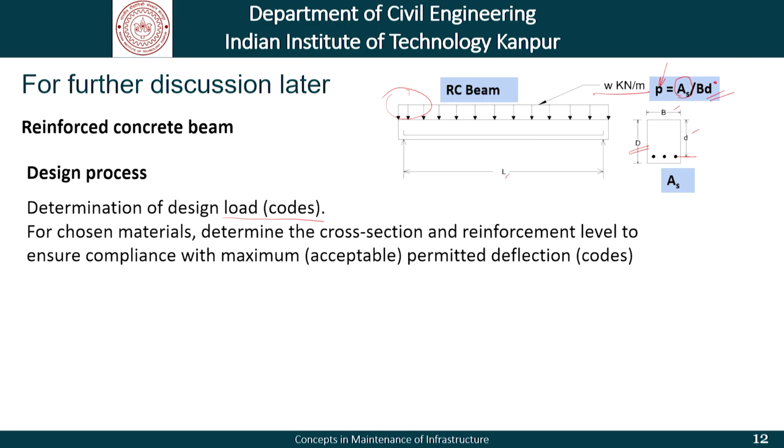Then in the design process, for the chosen materials, we have to determine the cross section and the reinforcement level to ensure compliance with the maximum acceptable permitted deflections and stresses and strains. That is, instead of only B and D or this overall depth, we have also to determine the amount of steel. So, that is what becomes another system characteristic.